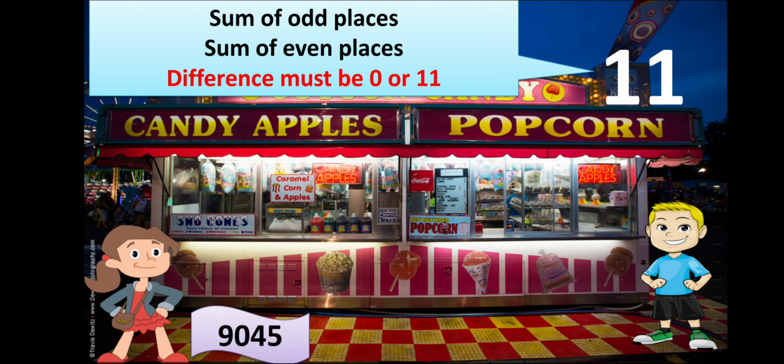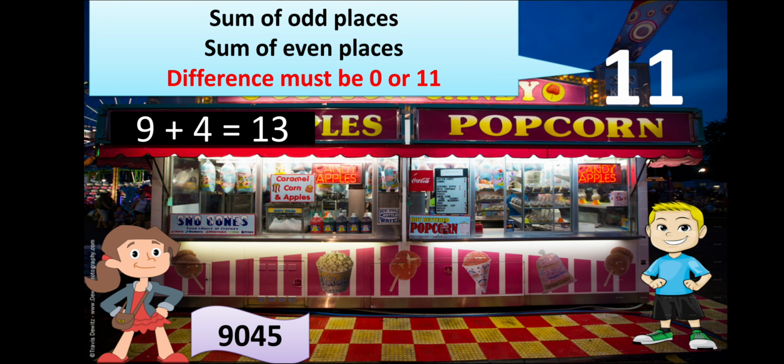Now the coupon number is 9045. Now the sum of the odd places. Odd places doesn't mean we will add the odd numbers. We know the odd numbers are 1, 3, 5, 7. So here odd places mean first place, third place, fifth place, seventh place, like that. And even places mean second place, fourth place, sixth place, like that. So let's see the odd places.